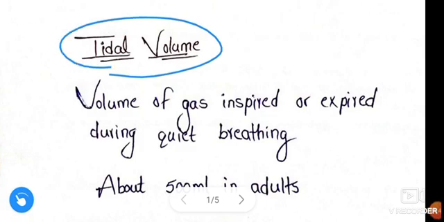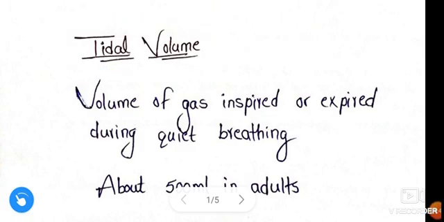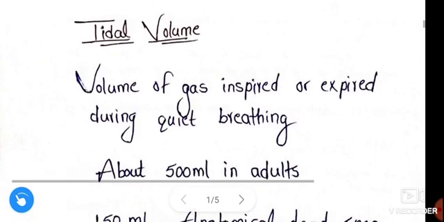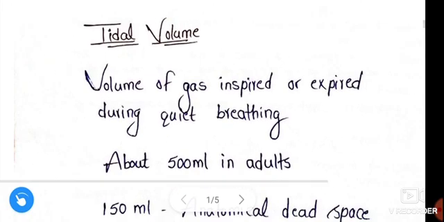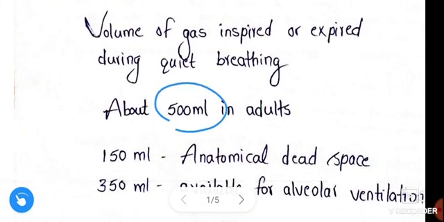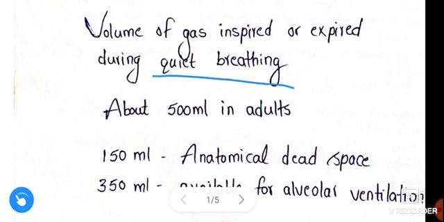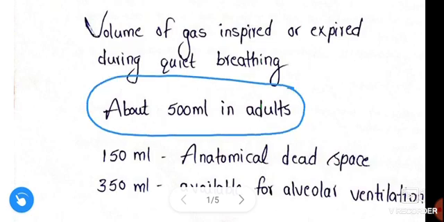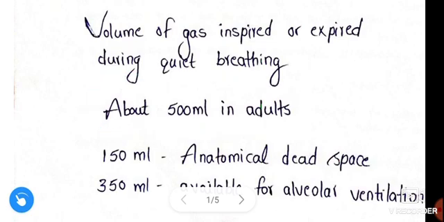Tidal volume is the volume of gas inspired or expired during quiet breathing. The normal value of tidal volume is 500 ml in adults.